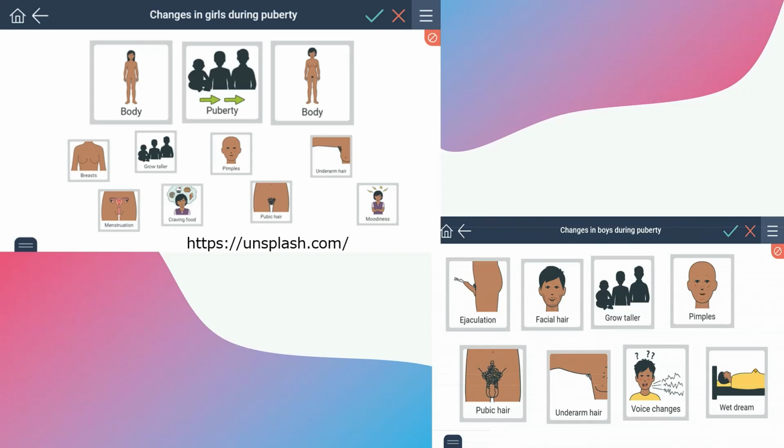Like in females and males, a clear-cut difference is seen. In females, the body changes like enhancement of breasts, increase in height, pimples, underarm hair, pubic hair, and menstruation start, whereas in boys facial hair grows, a deeper voice is seen, underarm hair and pubic hair are seen, and widening of the shoulders is also seen.